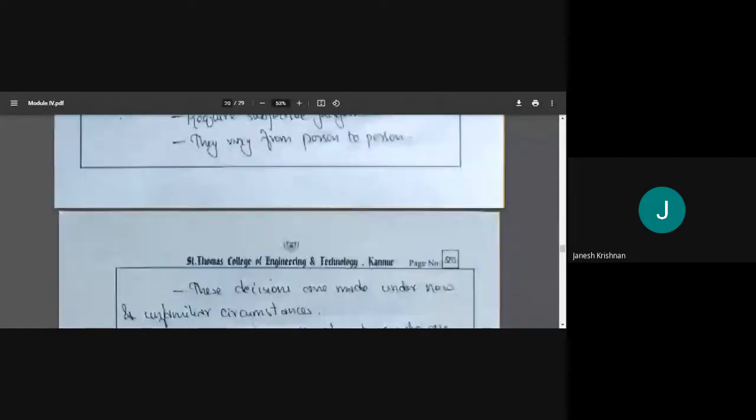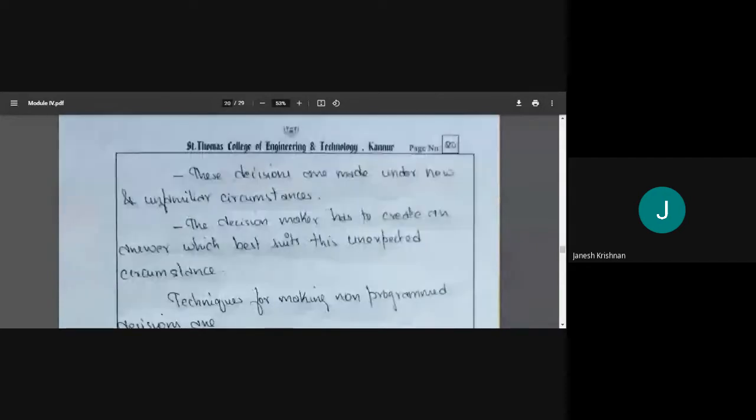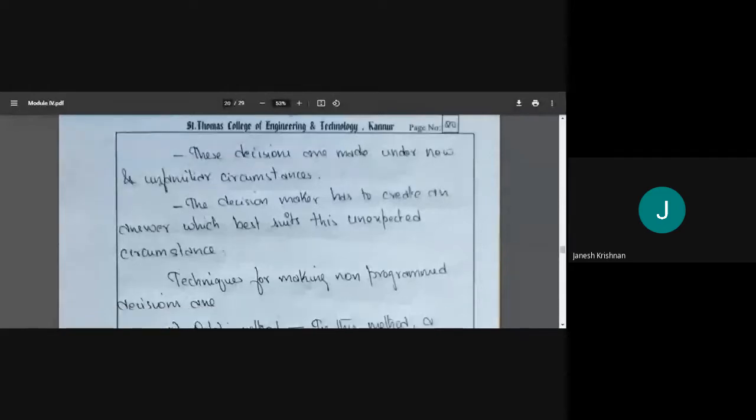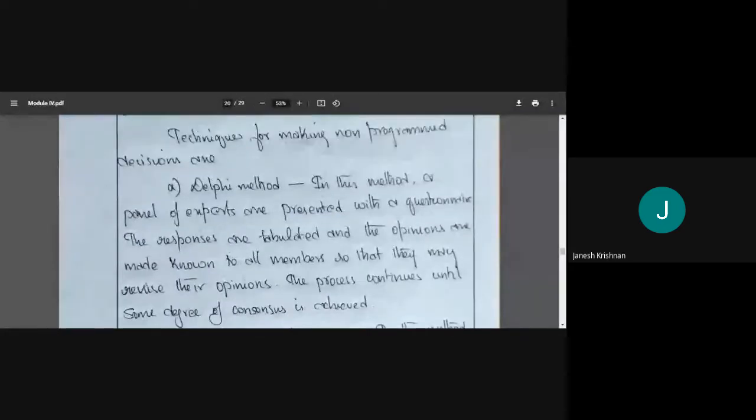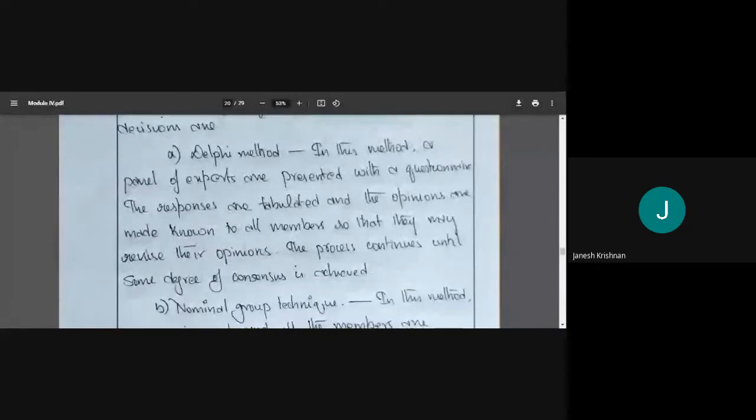These decisions are made under unfamiliar circumstances. The decision maker has to create an answer which best suits the circumstances. Different methods are there. For making a non-programmed decision, 5 methods are there. The first one is the Delphi method. In the Delphi method, we call up some experts on the topic, then present them with a questionnaire, and they fill it out. Once they fill it out, we collect the responses and tabulate them. Once tabulated, we announce them.